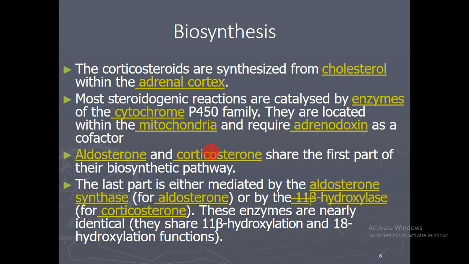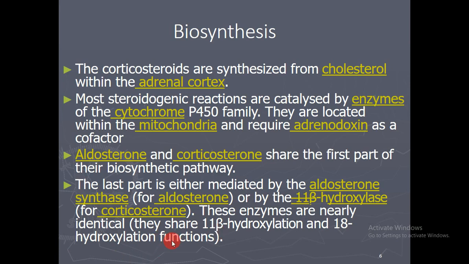Aldosterone and corticosterone share the first part of their biosynthetic pathway. The last part is mediated either by aldosterone synthase for aldosterone or by 11 beta hydroxylase for corticosterone. These enzymes are nearly identical. They share 11 beta hydroxylation and 18 hydroxylation functions.